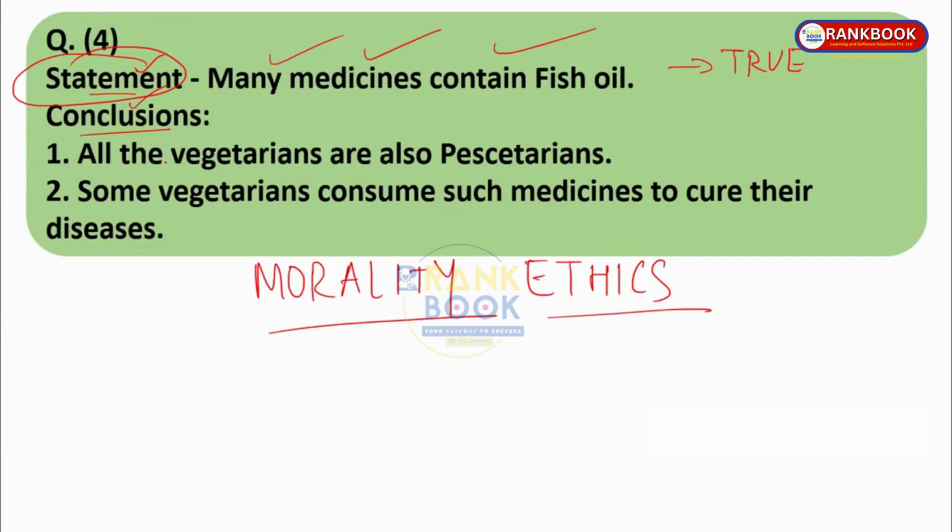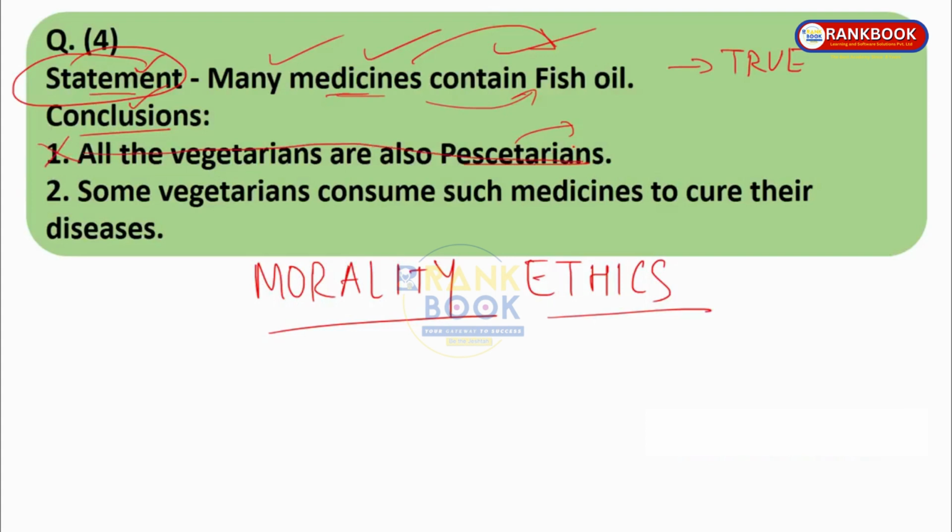Now, all the vegetarians are also pescatarian. Pescatarian means one who also eats fish and also consumes fish oil and all that stuff, okay? Over here, they are saying that all the vegetarians are also pescatarian. This is not true. Why? Because not all the vegetarians will take the medicines which have fish oil, okay? And even if they take the medicine which contains fish oil, they are not consuming fish or other such products. They are just taking the medicine which contains fish oil. So it is not compulsory that all the vegetarians are also pescatarians. So this is not a valid conclusion.